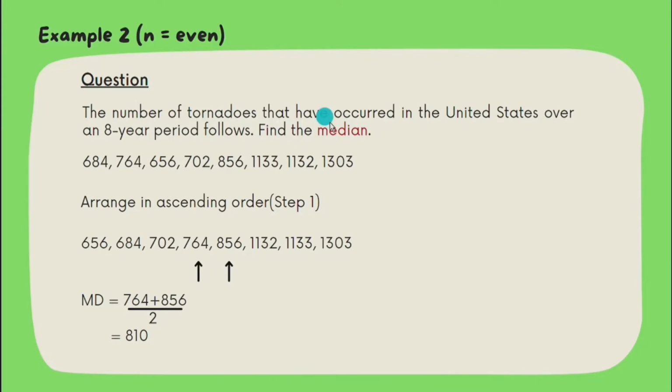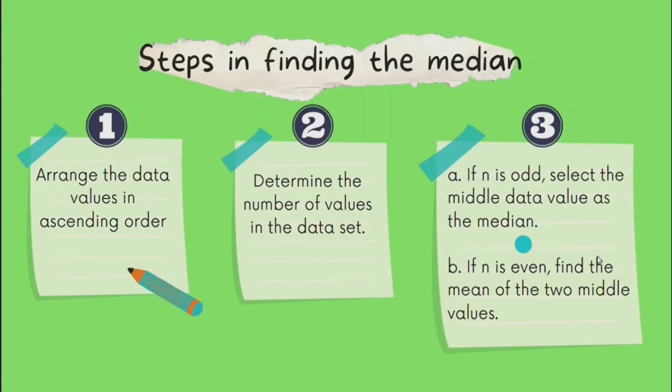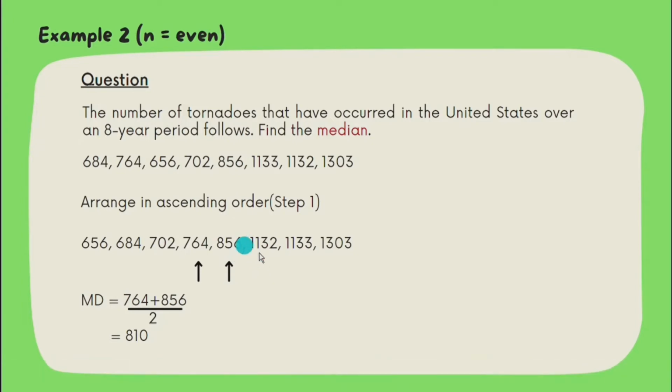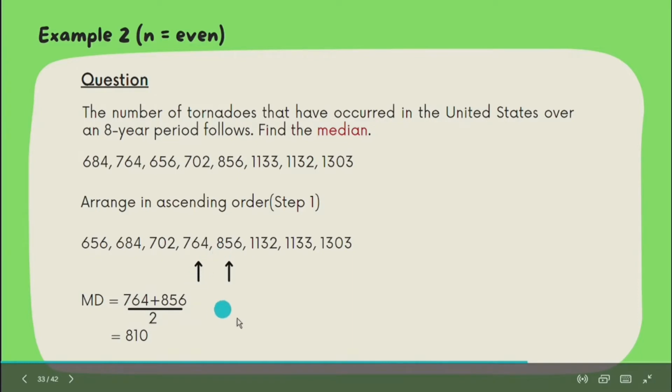Question 2. The number of tornadoes that have occurred in the United States over an 8-year period follows. Find the median. So the first step is to arrange the data in ascending order, and the second step is to find the number of data values: 1, 2, 3, 4, 5, 6, 7, 8. N equals 8, which is even. So if even, then we need to find the mean of the two middle values. The two middle values here are 764 and 856, and we just add them together over 2. So the answer is 810.